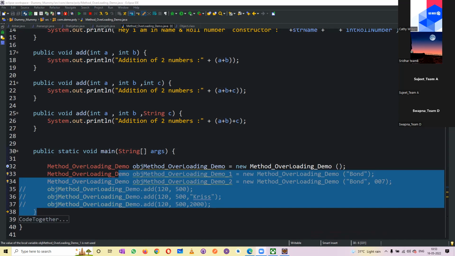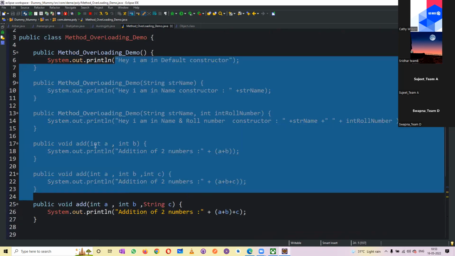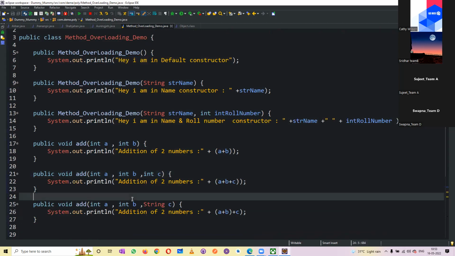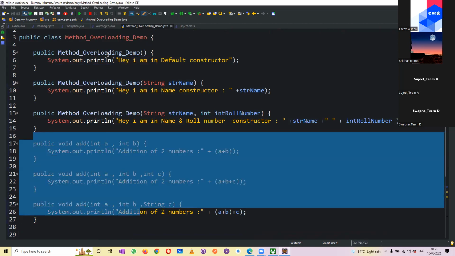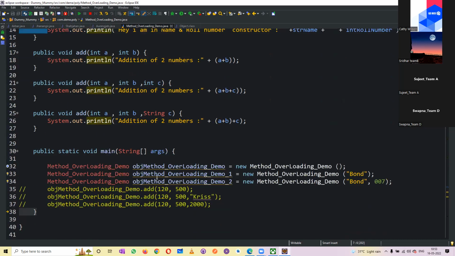Yes, sir. So guys, when you're seeing this, you will feel that this is very easy and simple. But when you're implementing it, definitely that will change a lot. So be cautious and practice well. How you can understand this is very simple. See, in front of you, how we have done it. Create first one method, next another method, third method, and method overloading is completed. Same with constructors: one constructor, second constructor, third constructor, all done. Keep the debugger pointer and then try to debug this. That's it. This is very simple, very easy to do.